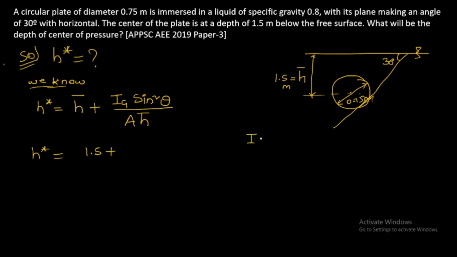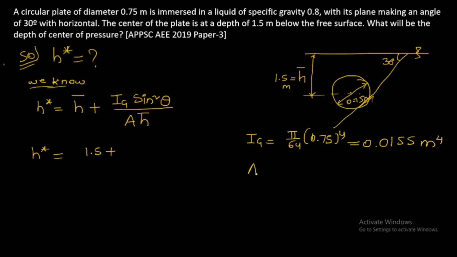We need to calculate Ig, moment of inertia about the centroidal axis, pi by 64 d to the power 4. What is the diameter? 0.75 meter whole power of 4, we get it as 0.0155 meter power of 4.